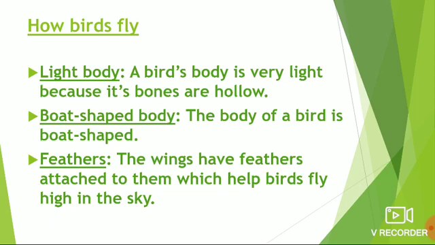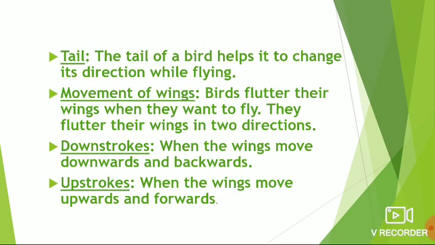Tail. The tail of a bird helps it to change its direction while flying. Movement of wings. Birds flutter their wings when they want to fly. They flutter their wings in 2 directions, downstrokes and upstrokes. Downstrokes are when the wings move downwards and backwards, and upstrokes are when the wings move upwards and forwards.